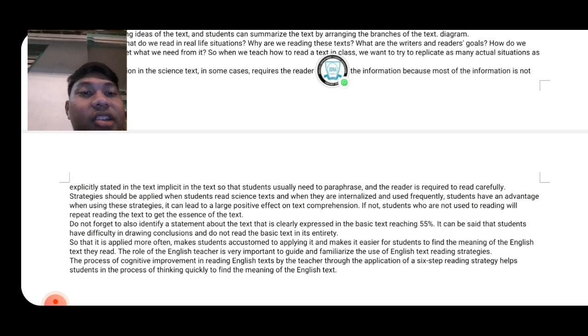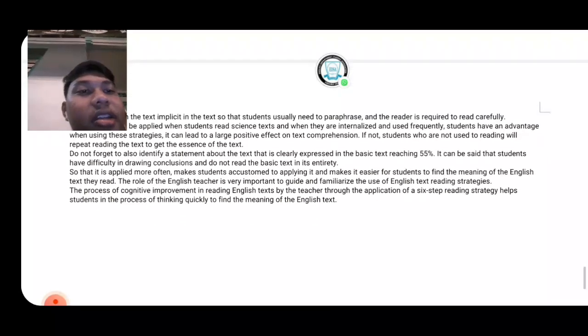The role of the English teacher is very important to guide and familiarize the use of English text reading strategies, and the process of cognitive improvement in reading English text by the teacher through the application of a six-step reading strategy helps students in the process of thinking quickly to find the meaning of the English text.